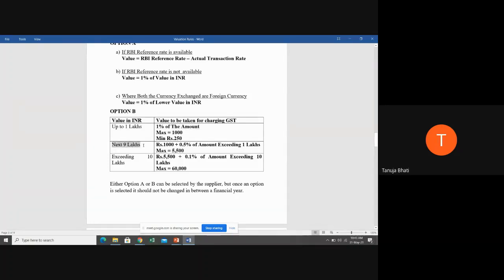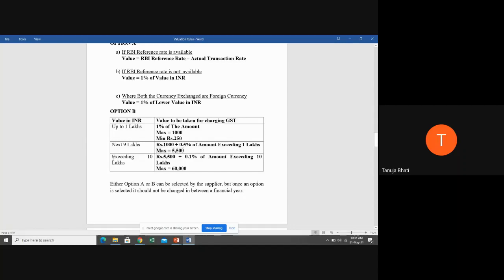Suppose for the next 9 lakhs, if the value is from 1 lakh up to 10 lakhs, the value on which you have to charge GST will be rupees 1000 plus 0.5% of amount exceeding 1 lakh rupees, maximum 5,500.